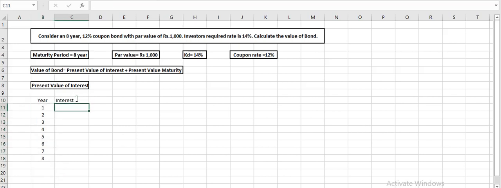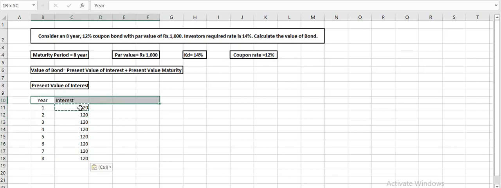We are going to receive 12% interest, because our initial investment in this bond is 1000, our par value, and we are receiving 12% interest on this. So I am highlighting how we can calculate the interest part. The interest portion would be the multiplication of 1000, which is our investment, and the coupon rate which the company is providing. That comes to 120 for every year, because this bond is of 8 years, we receive it for 8 years.